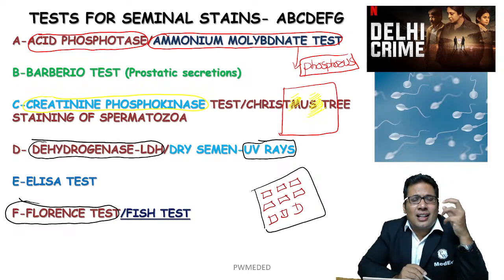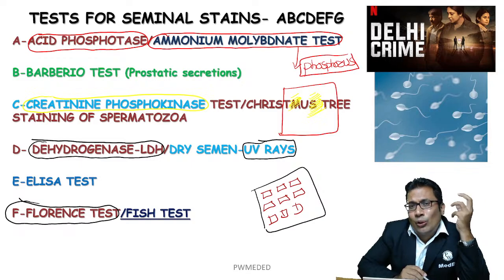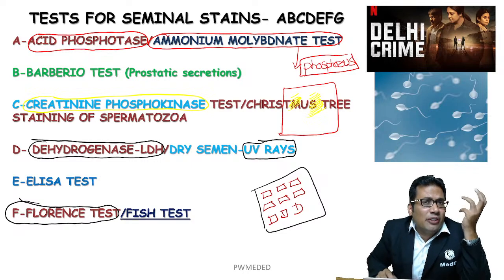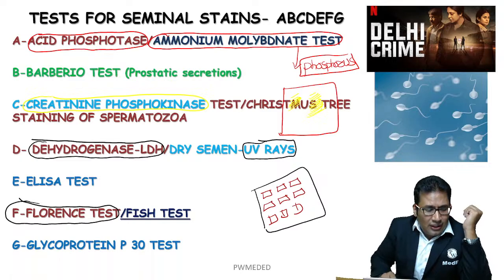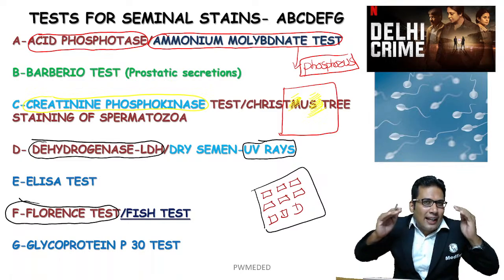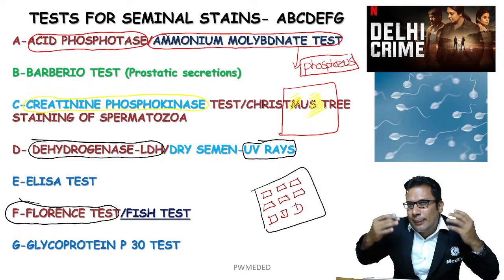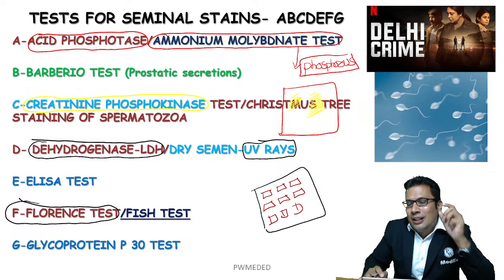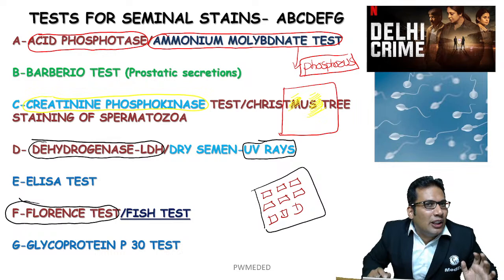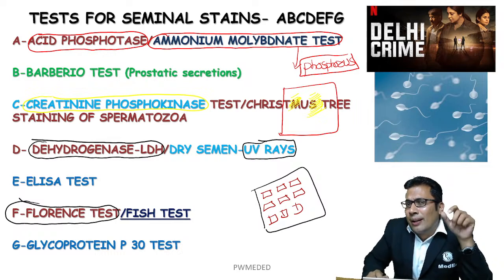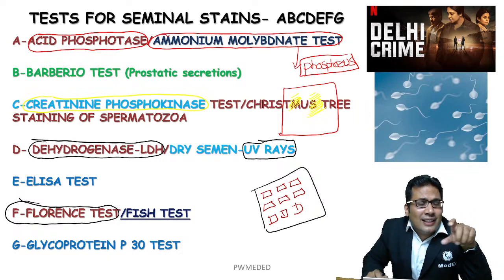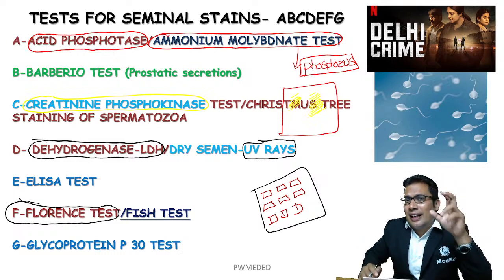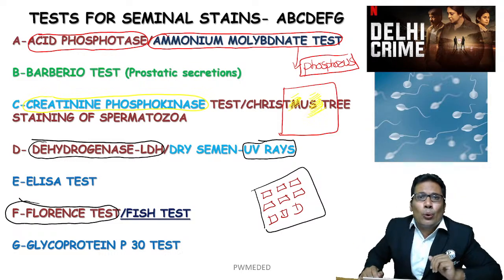One more test that starts with the F is FISH, the fluorescent in situ hybridization technique. Then the last one is G for glycoprotein P30 test. So this can be asked in the exam. My dear student, remember, seminal stain is a very important evidence in proving rape and murder. So the mnemonic is A, B, C, D, E, F, G. A for acid phosphatase, B for Barberio, C for creatinine phosphokinase that can be used in old seminal stain, D for lactate dehydrogenase test, E for ELISA, Florence, lastly glycoprotein P30 test.